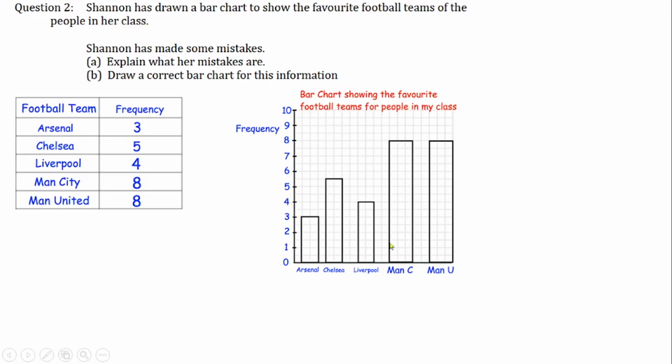So I want you to look. You can pause this video for a moment, and please highlight the error she made, so that you will not make the same error.